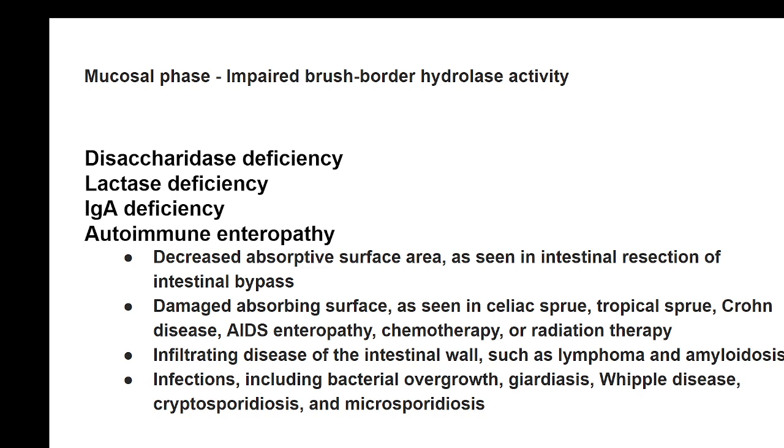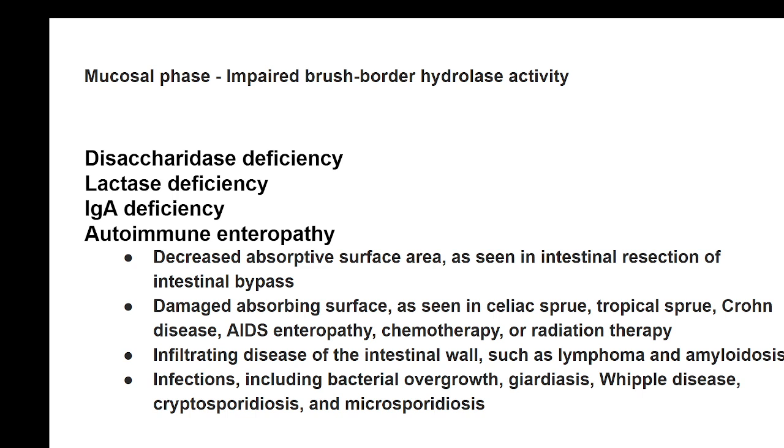Or the decreased absorptive surface can occur in case of intestinal resections, if the patient has undergone intestinal surgery. The mucosal phase also would be affected because the total area of the mucosa available for absorption would be lesser. Or the absorptive surface is damaged, as in tropical sprue, celiac sprue, or other diseases of the intestines like AIDS enteropathy, chemotherapy, etc.